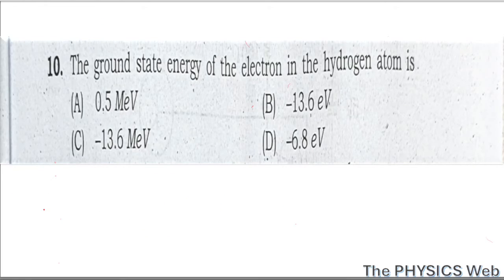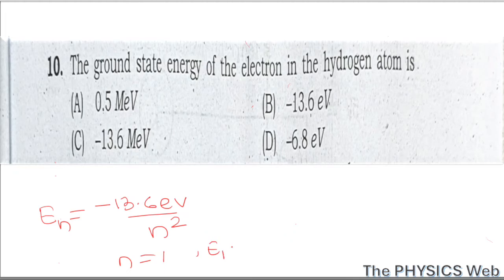Question number 10. The ground state energy of the electron in the hydrogen atom is, we know the energy of electron in different states of hydrogen atom is given by a general formula, that is En equals minus 13.6 electron volt divided by n square. And for ground state n equals 1, so the energy in the ground state will be minus 13.6 electron volt.